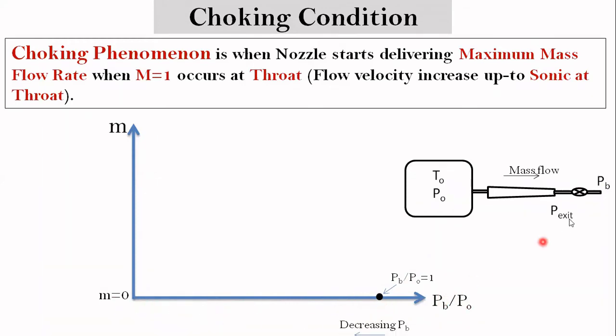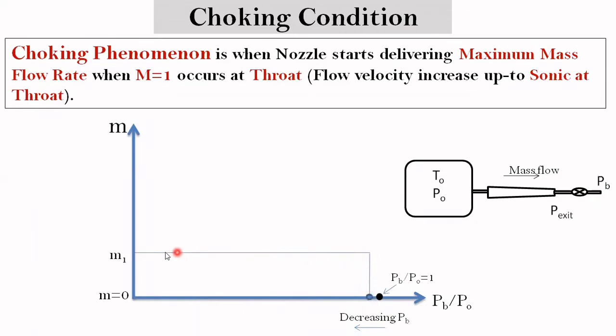So when we decrease the back pressure, let's say this is a condition. You will see there will be a slight increase in the mass flow rate. The mass starts flowing through the nozzle, and if we again decrease the back pressure, then again there will be an increase in mass flow rate. So we can see here the mass flow rate has increased when we decrease the back pressure. Gradually, when we decrease the back pressure, the mass flow rate will gradually increase. It will follow this curve.